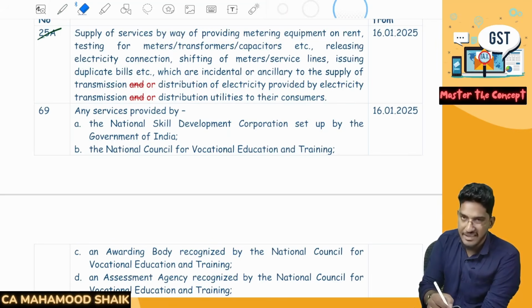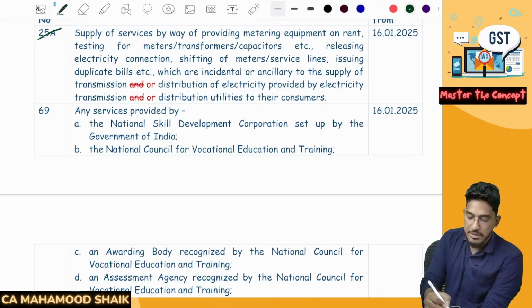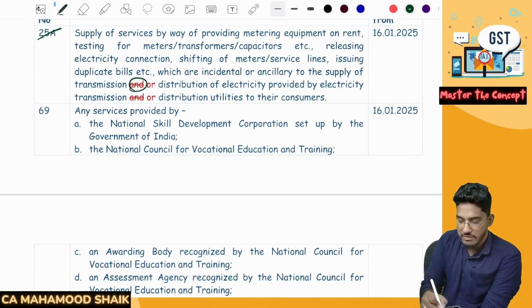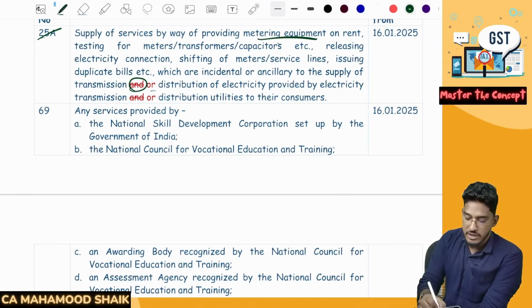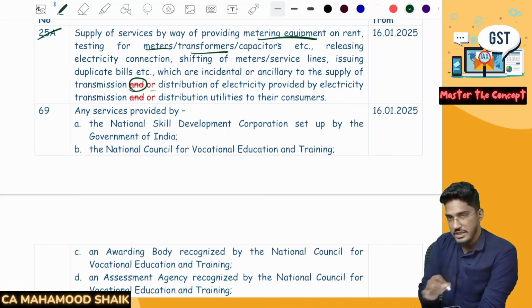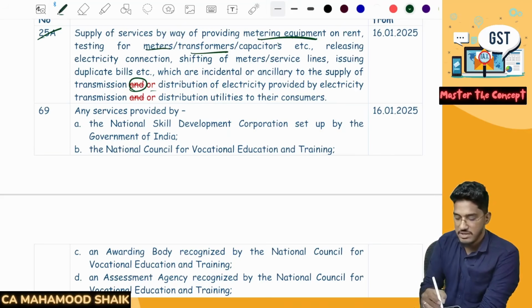They used the word "and" instead of "or." "And" would become cumulative, right? So it is not a cumulative condition: by any of these or in relation to any of these. If these services are providing metering equipment or testing for meters and transformers, then it is exempted. There was just a drafting mistake that they have corrected, replacing it with "or."